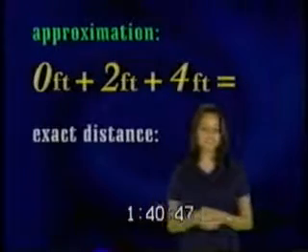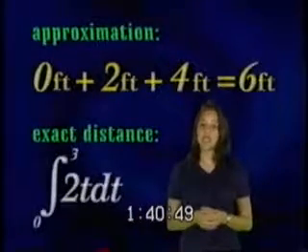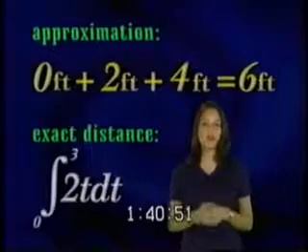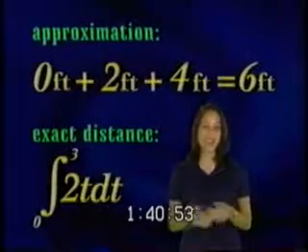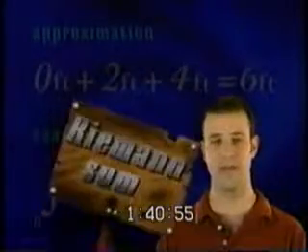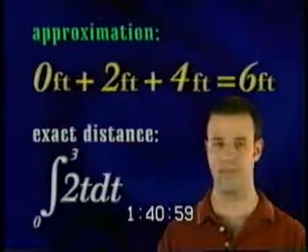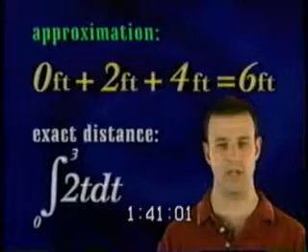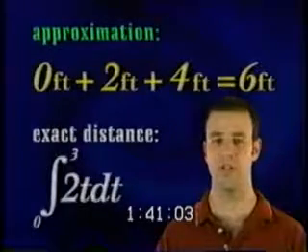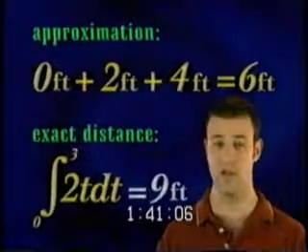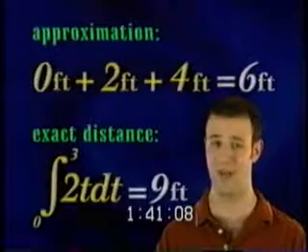If you wanted the exact distance he traveled, you would take the definite integral over the entire interval of cowpoke's time, or from 0 to 3 seconds. The Riemann sum is essentially the sum of all those approximations. Now, the actual distance he traveled is the definite integral from 0 to 3 of 2t, which we determined before to be 9 feet. So, our approximation of 6 is not very good.